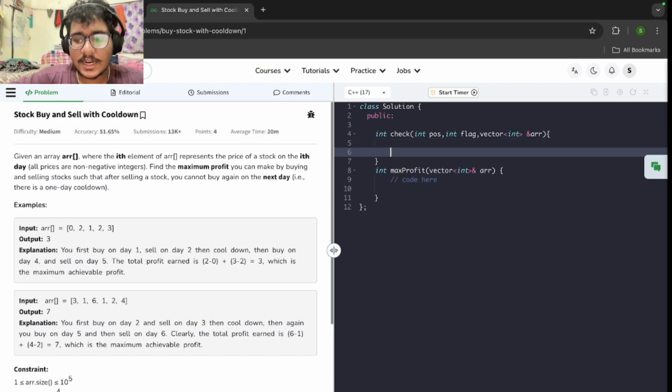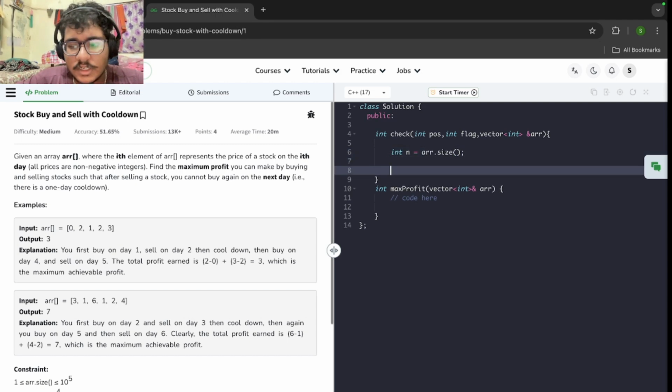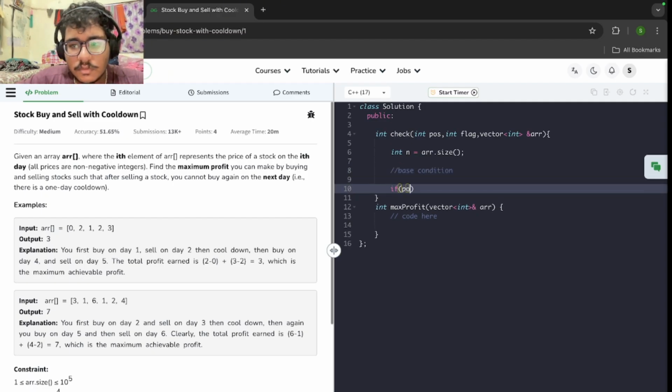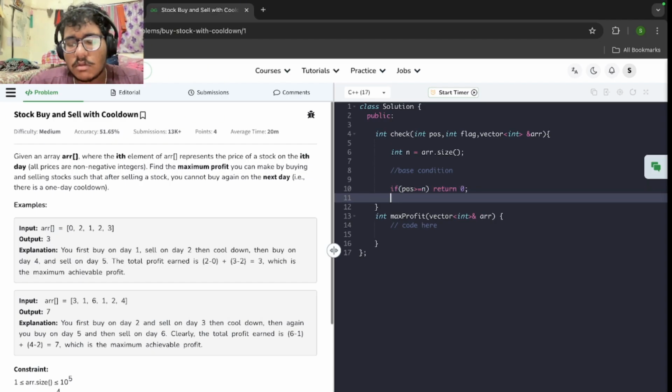Let me first write the base condition. So I need the length of the array first. If position is greater than or equal to n, then just return 0, because after we exceed the value of n, we are just going to get an array index out of bound exception. So just handle it here.